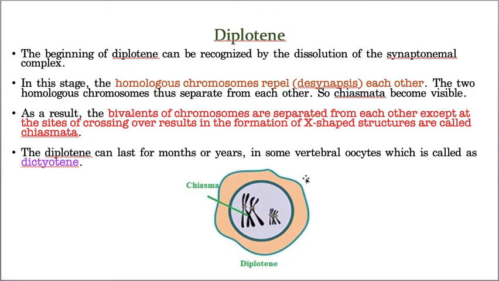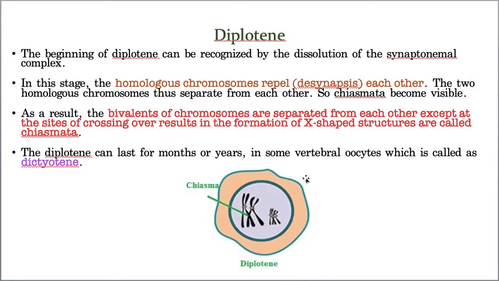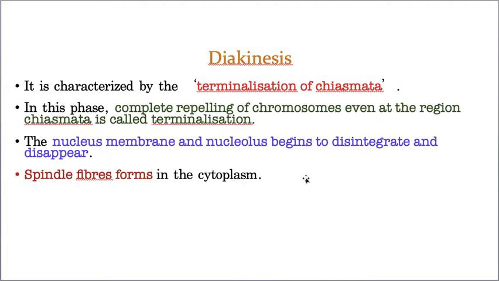Now, let us go for the last subphase of prophase one, that is diakinesis. Diakinesis means terminalization of chiasma. Earlier, what happened? Repelling of the chromosomes except at the junction of crossing over. Now, complete repelling of the chromosomes, that means even at the junction of the crossing over also. That means the whole chromosomes will separate from each other. That process, the complete repelling process, is called terminalization. Along with complete terminalization, two more changes also take place. What are they? The nuclear membrane and nucleolus start disappearing, and the spindle fibers slowly start forming.